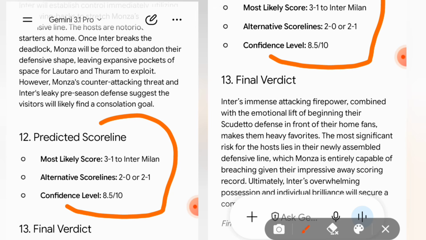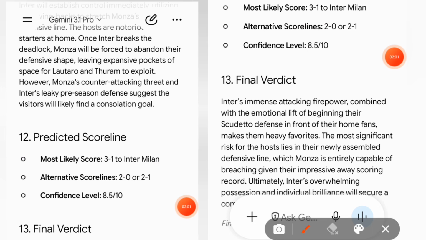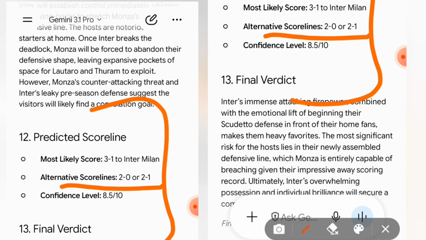We are going to look into the most likely scoreline and the alternative scoreline. Inter Milan happens to be the favorite to win this match naturally, but what I'll be expecting in this game is very simple. I expect Inter Milan to score at least a single goal in this match. Inter Milan is highly expected to score at least a goal in this match.